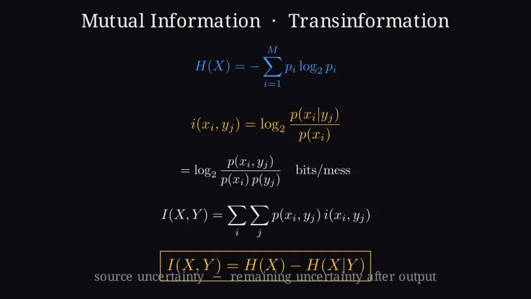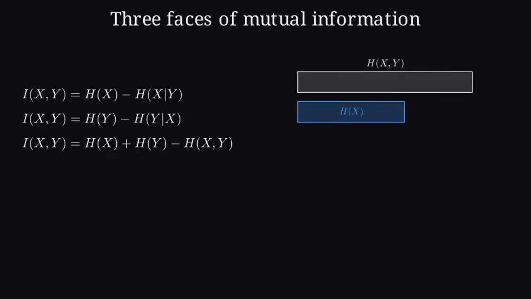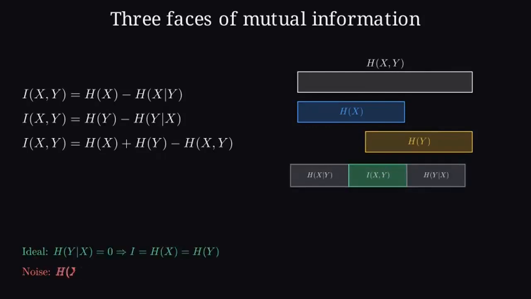After a short derivation with Bayes' rule, it collapses to a clean identity. I of X, Y equals H of X minus the conditional entropy H of X given Y. In plain words, source uncertainty minus the uncertainty that remains after you hear the output. That difference is what the channel truly carried. Mutual information has three equivalent faces. I of X, Y is H of X minus H of X given Y. It is also H of Y minus H of Y given X, and it is H of X plus H of Y minus the joint entropy.